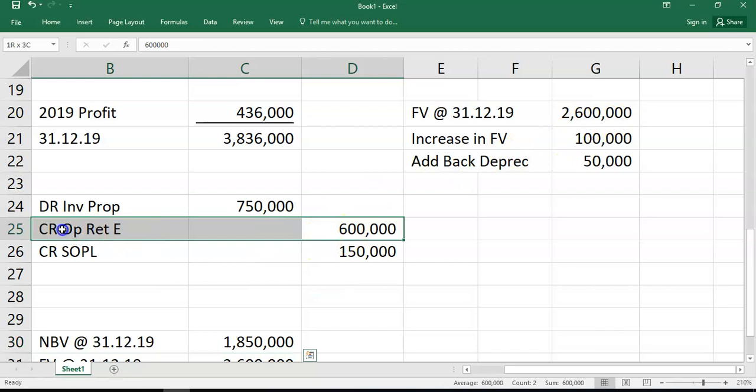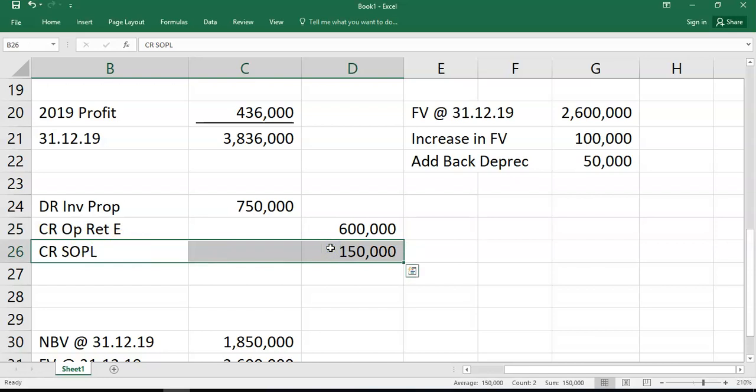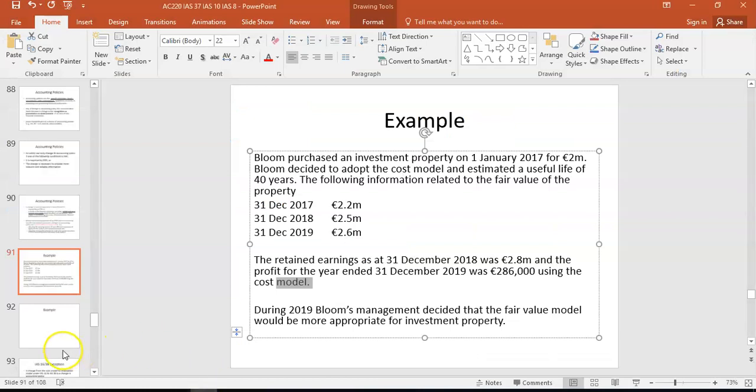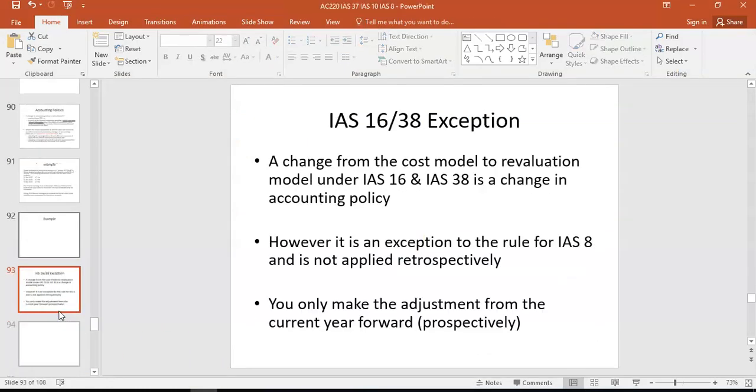Some of that goes to opening retained earnings. It doesn't go through the P&L because that's from prior year. And some of it goes through the P&L because that's related to current year. And that's what we call a retrospective adjustment due to a change in accounting policy. Quite a tricky one, but it does come up in exam papers. All right, so make sure you go back and have a look at that in your own time.